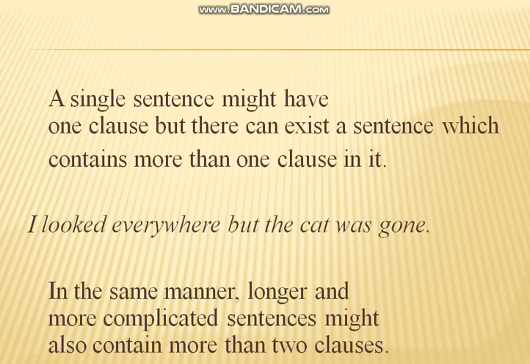So here we can call it a sentence because it is a compound sentence. It is a sentence, but it consists of two clauses, not only one clause. In the same manner, longer and more complicated sentences might also contain more than two clauses. Here they are just giving you examples of two clauses, but we can have a very long and complicated sentence which may contain more than two clauses as well. So is it clear to you that a clause is a part of a sentence, and a sentence can be made by more than two clauses as well?